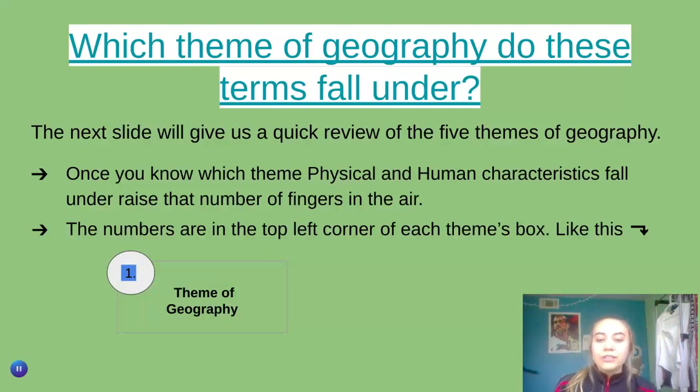So the number is going to appear on the top left corner of each theme's box, just like this right down here. You'll see the name of the theme and a little description, and then the number in this top left corner. And when you see which one you think it is, you're going to say, oh, I think it's number 1, and I want to see this in the air, 1 finger. If you think it's the third one, then you're going to hold 3 fingers in the air, just like this. We are not shouting the answer. All right, is everyone ready?